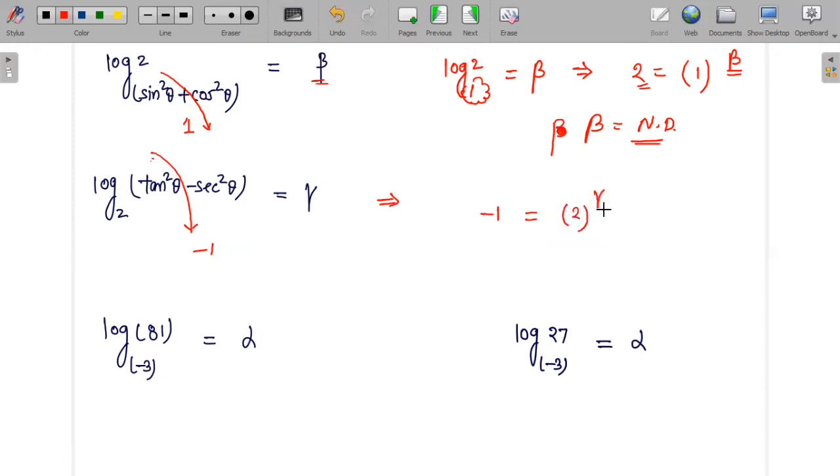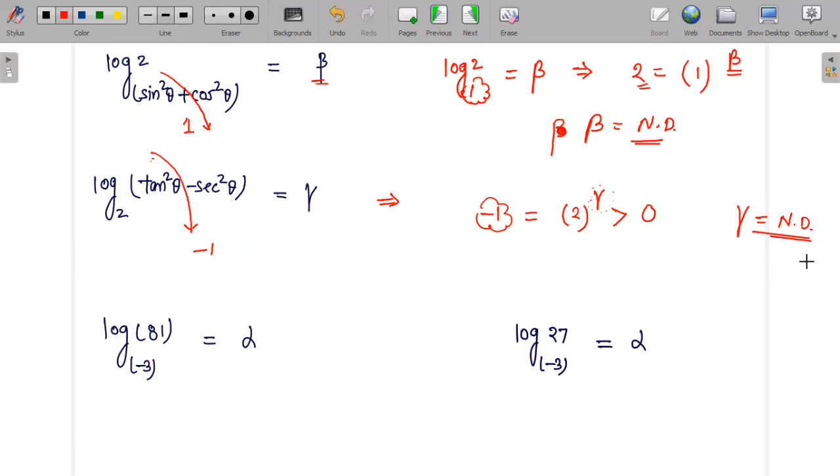Whatever value of gamma I consider from all real values, I will not get any specific value of gamma for which 2 to the power gamma equals negative 1. It can't give you a negative value, because it's an exponential function which will always give you a positive output. So this is again something where we will not get any answer. Thereby you have to consider that gamma is not defined.